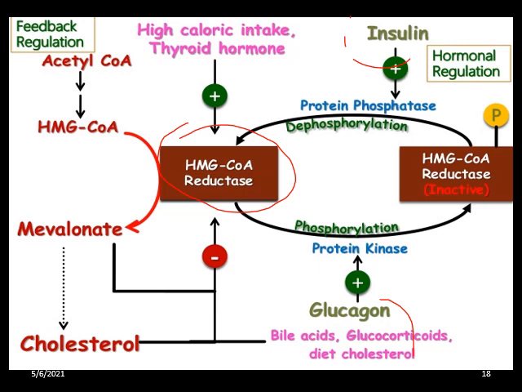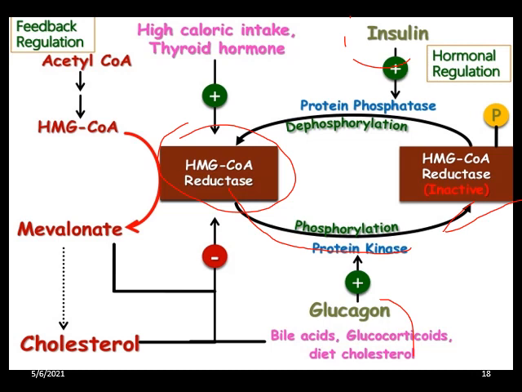Now there are different types of regulation of cholesterol biosynthesis, that is short-term regulation and long-term regulation. First let us explain the covalent modification, or short-term regulation. The activity of existing HMG-CoA reductase is regulated by reversible covalent alteration. You can see in this figure HMG-CoA reductase active and inactive. So what is the meaning of active and inactive here? In this figure you can see phosphorylation. That means phosphorylation and dephosphorylation is the point for the reversible covalent alteration.